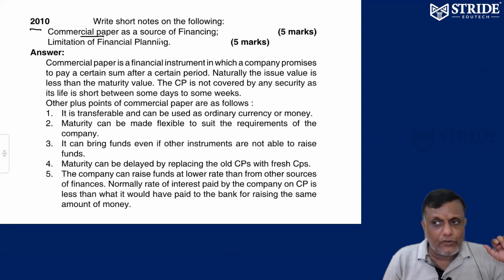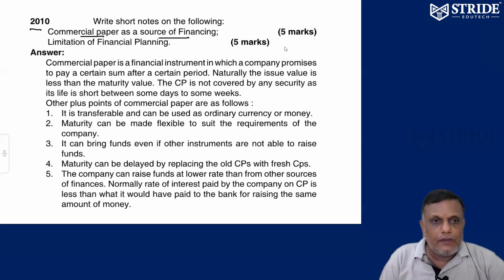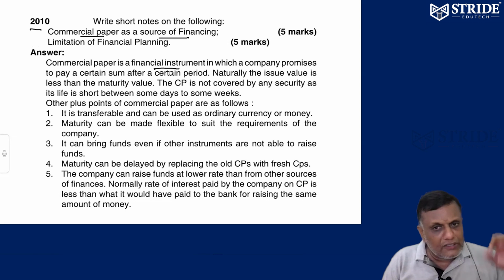2000 paper. Commercial paper is a source of financing. Let's see what is meant by commercial paper. Commercial paper is nothing but a financial instrument. A company promises to pay a certain sum after a period. Okay, sir, I'm ready to pay this money after a period. It's called commercial paper. Naturally, the issue value is less than the maturity value. The issue price is always less than the maturity price. Very, very important.